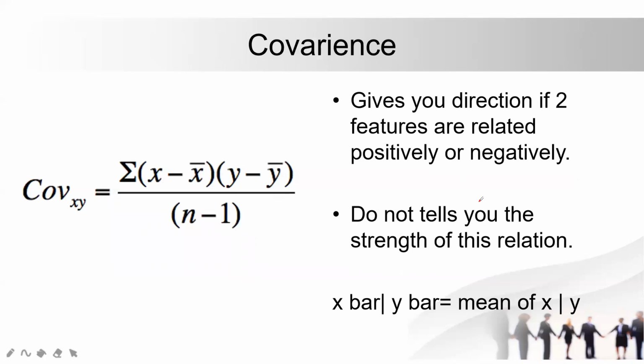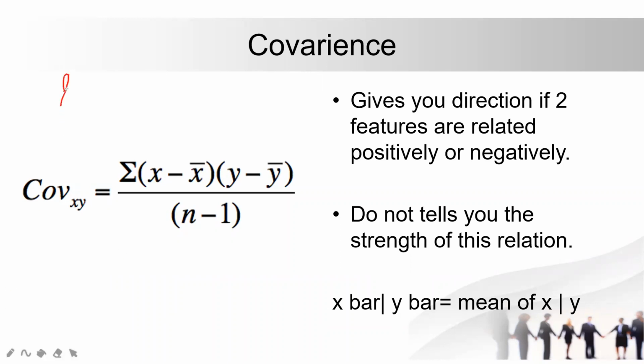Guys, we will discuss covariance theory now. In covariance theory, we have simple rules to find out how much two features are correlated. We get information about negative or positive, that means we get the idea whether the relation these features have is positive or negative.